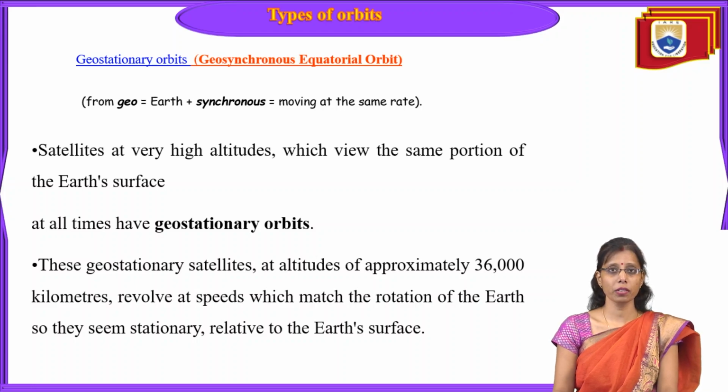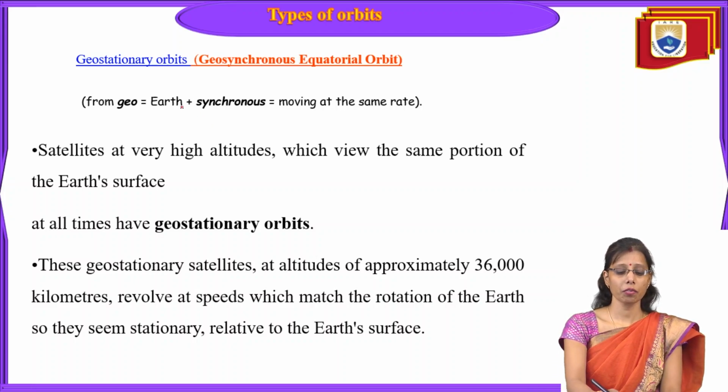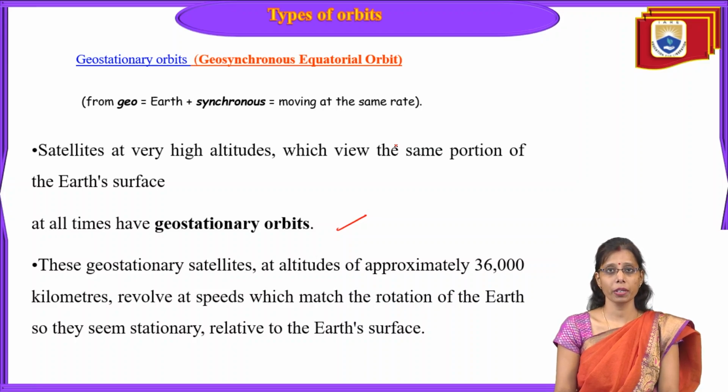Now, types of orbits. We have different types of orbits here, which we have just discussed. So geostationary, we call it a geosynchronous equatorial orbit, from geo, Earth, plus synchronous, moving at the same rate.